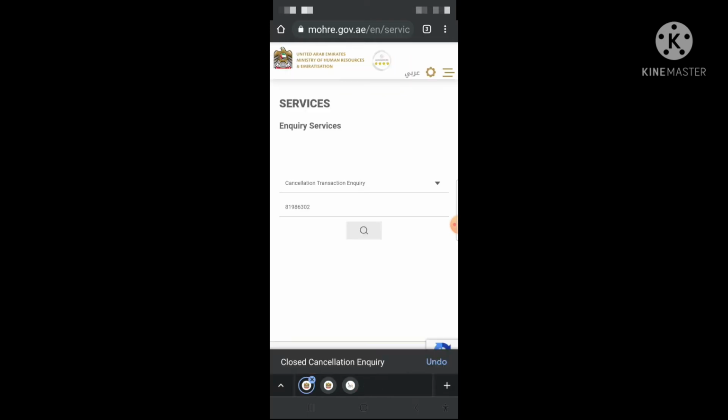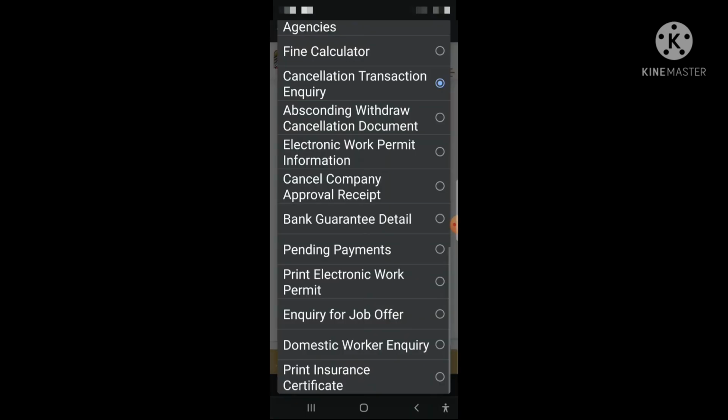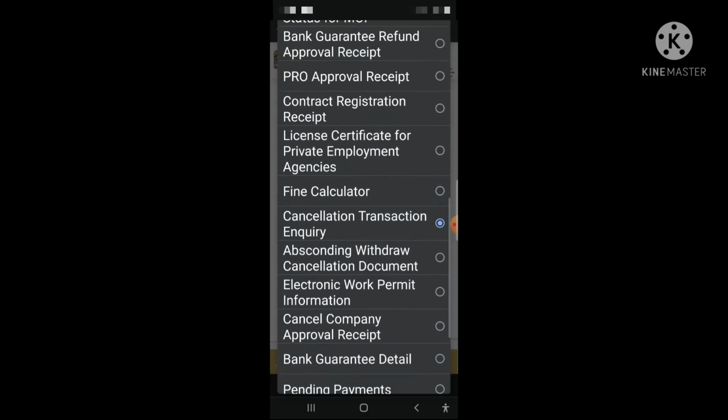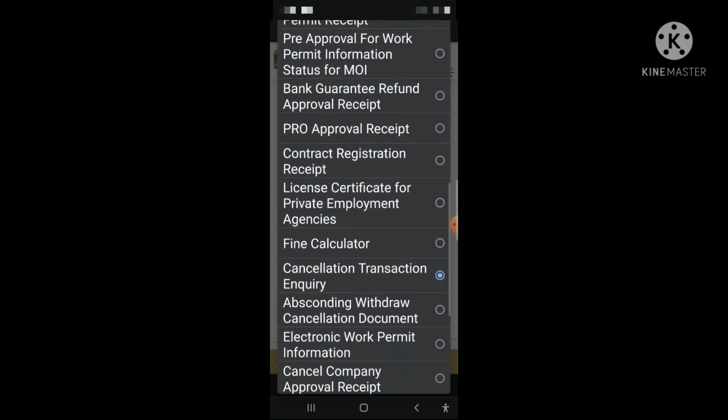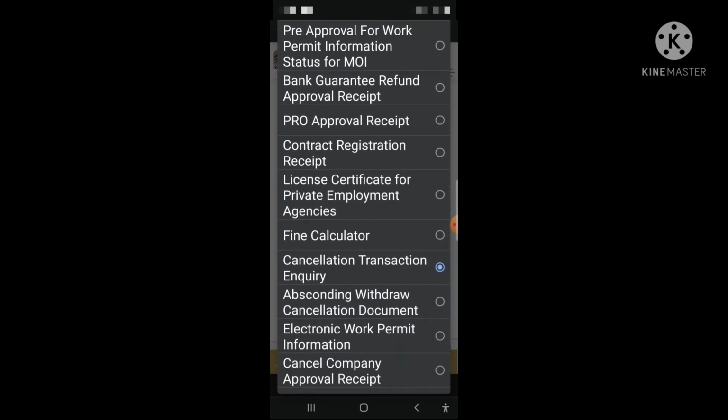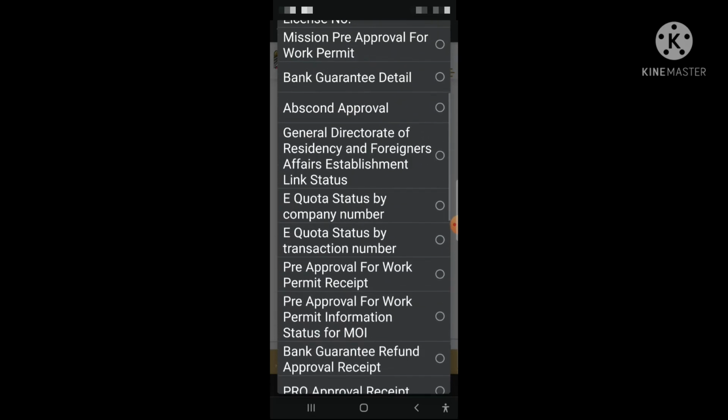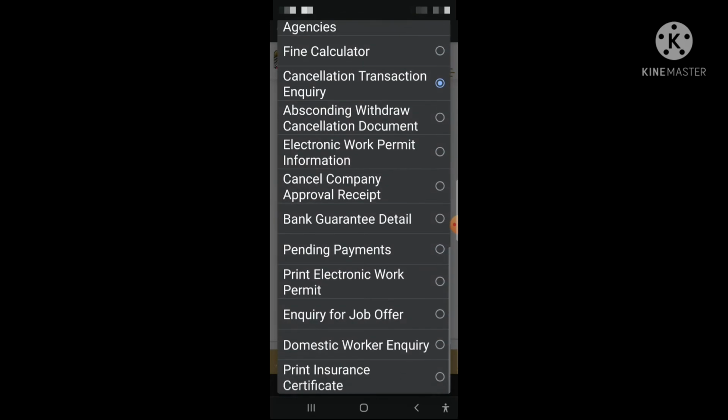So guys, we will go back again. We will close this. If the person is already cancelled, then the information will show here in cancellation transaction inquiry. If the person is active, it will not show.